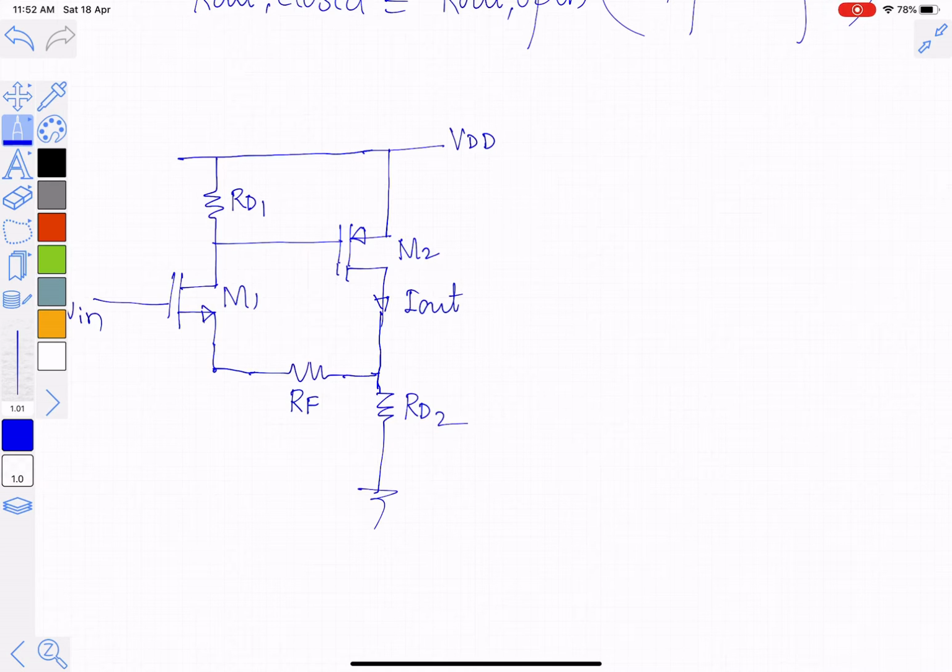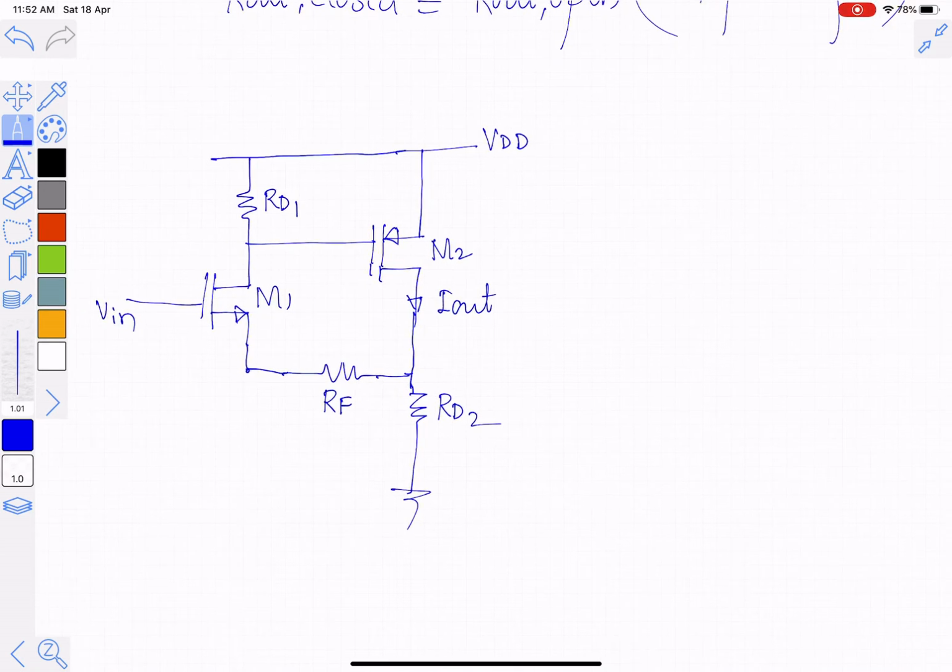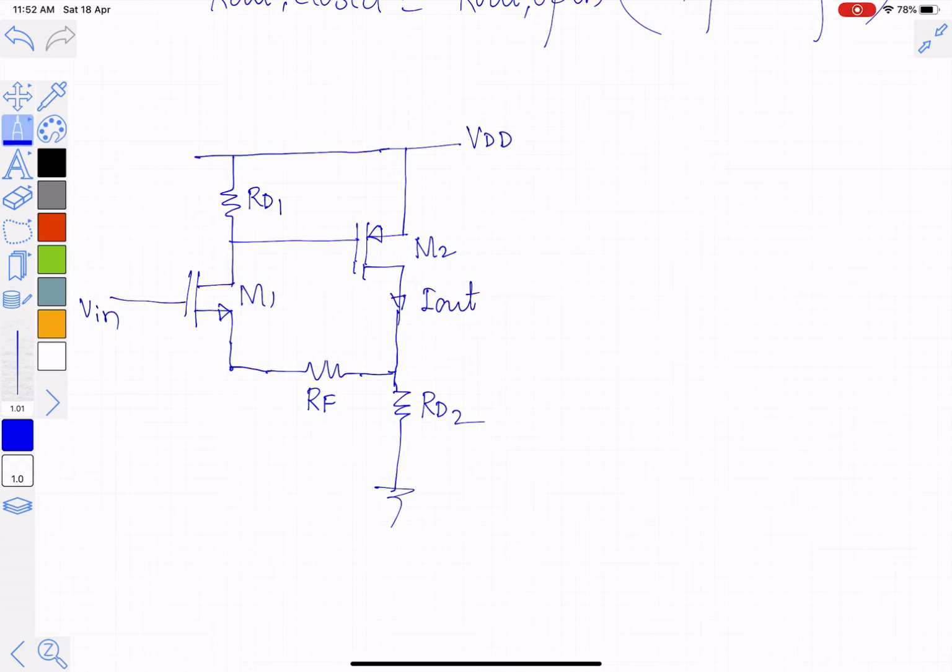Okay, so for the ideal case, we have to find the open loop gain without loading effect and the loop gain. The feedback signal is a voltage that is reaching here. So this is Vf.